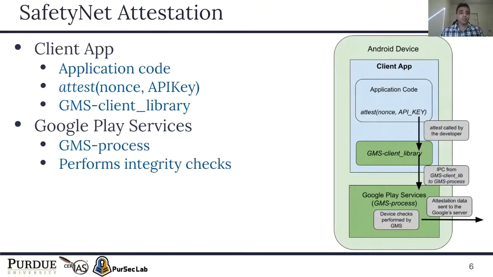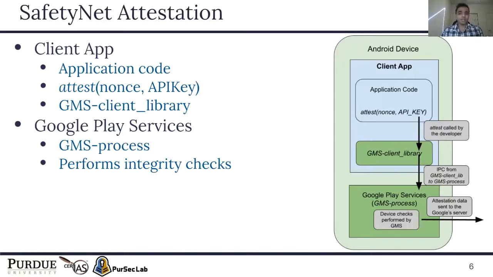So on the Android device, the SafetyNet attestation has two main components: the client app and Google Play Services. Client app is the developer's app, and Google Play Services runs a background process which we will call the GMS process, that is responsible for various functionalities of the Android. So in the client app, the developer has the application code from where the developer can use the SafetyNet Attestation API by calling the attest function.